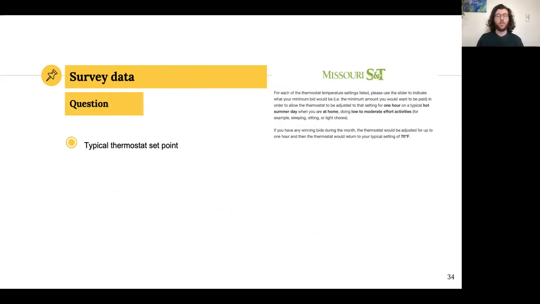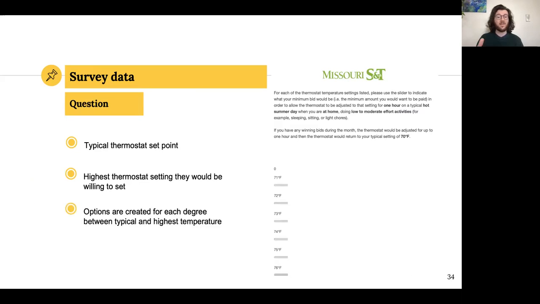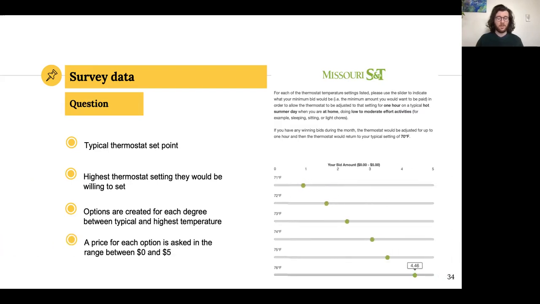We asked them what would be a typical thermostat set point that they would set on a hot summer day. So let's say they say that the temperature is 70. Then we asked them, how high would you be willing to go? And let's say that they say 76. And so for each option between 70 and 76, we asked them to say how much money they want.